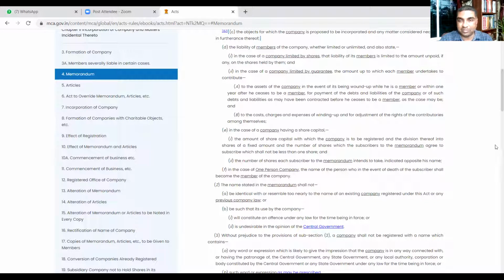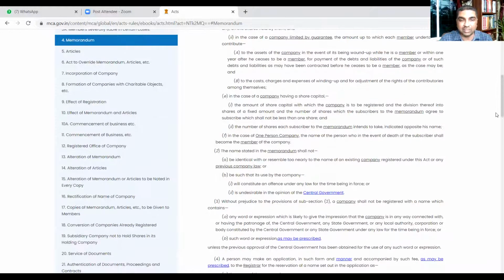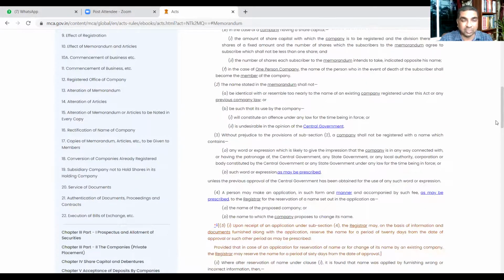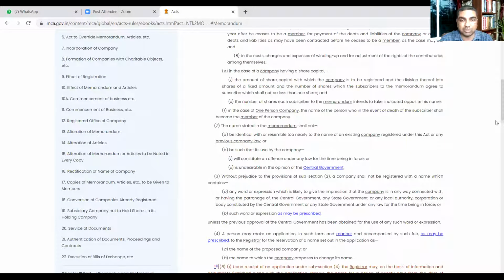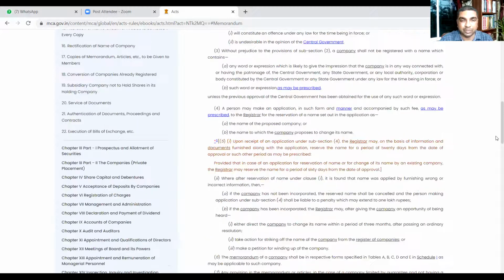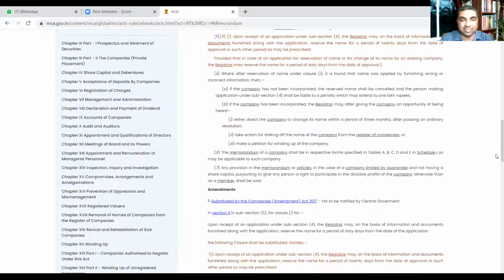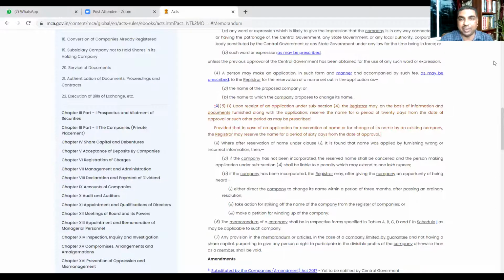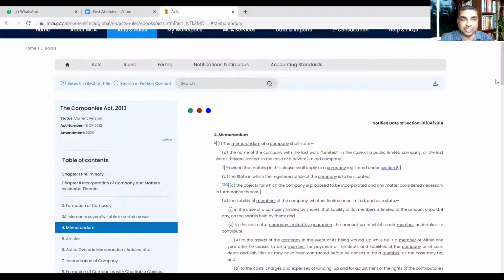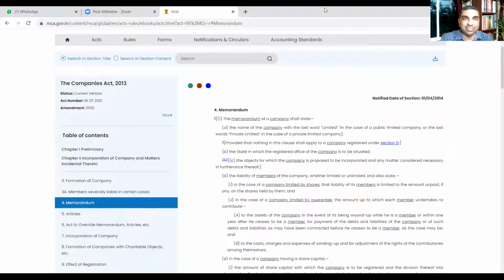Okay, there is some other thing in subsection 3, subsection 4. You can have a look at this. Subsections 5, 6, 7, and subsequent amendments are there. This entire memorandum is dealt with here. Understood? Now I will take you to the slides. Let me show you the slides now.